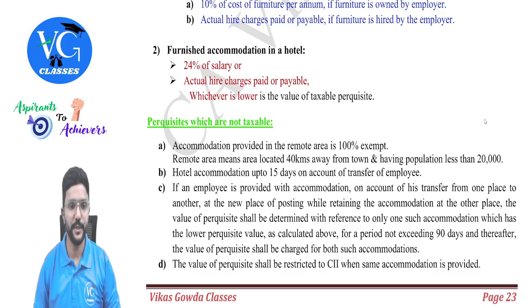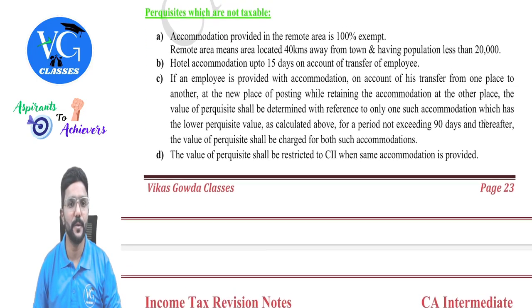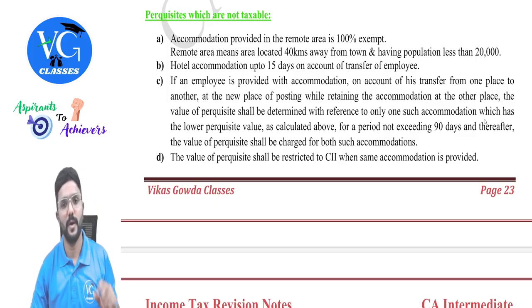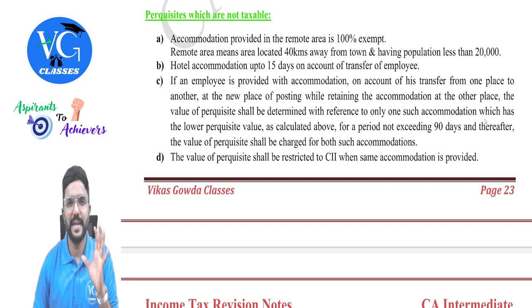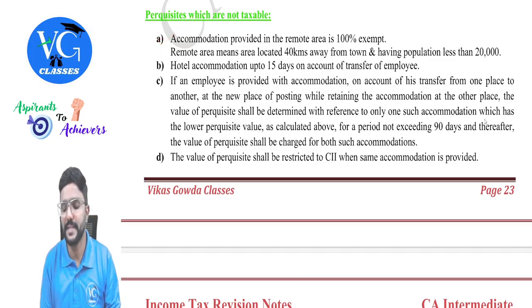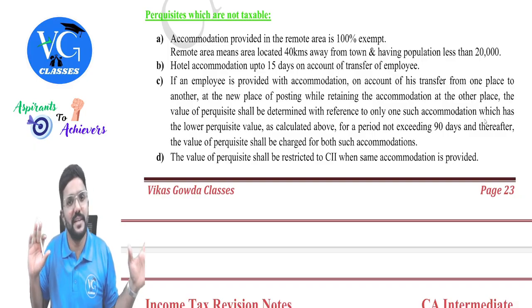Yes, we'll continue. We have some more points with respect to accommodation. Perquisites which are not taxable. Anything which is not taxable or exempt, I would have highlighted in green color, guys. Accommodation provided in a remote area is 100% exempt. Now, what is a remote area? Sir, whichever area I am staying in is a remote area?